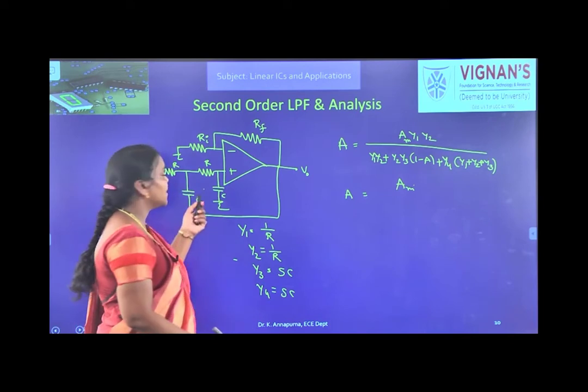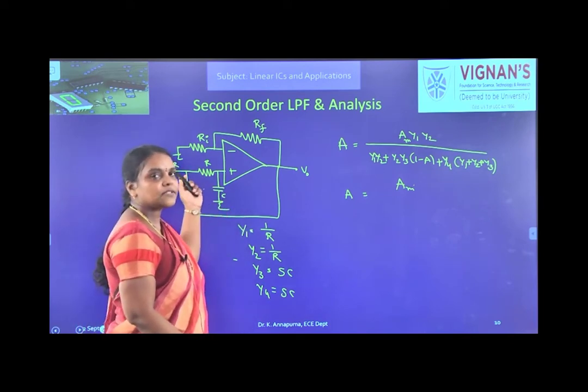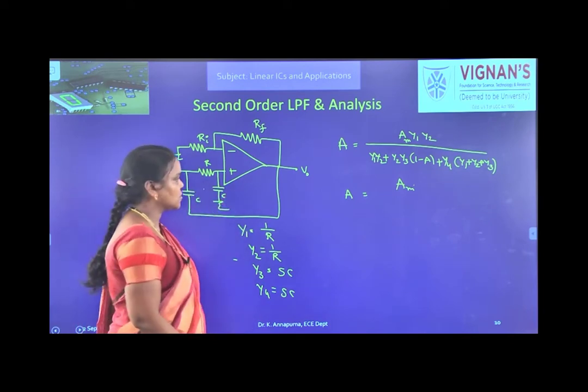In the place of Y3 and Y4 we have capacitors, and in the place of Y1 and Y2 we have resistors.